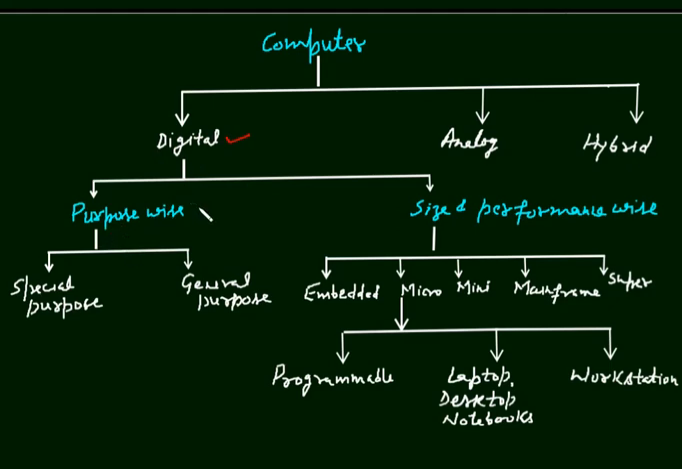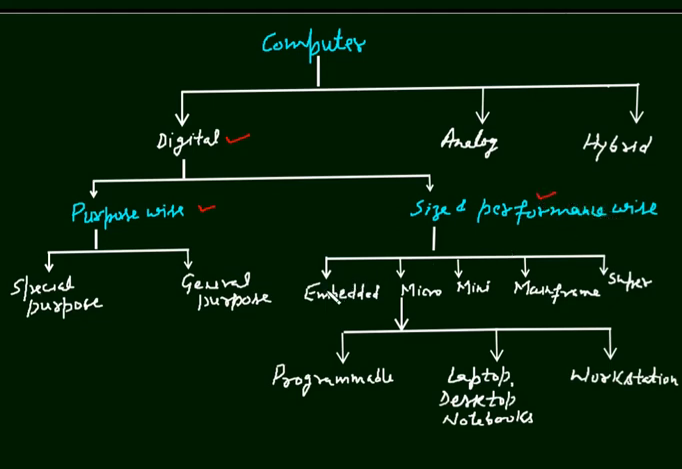In purpose-wise classification, special purpose computers are those computers which are designed for a specific task. And the general purpose computers are those computers which can work in a versatile manner, which can work differently in different applications. Now, size and performance wise computers.